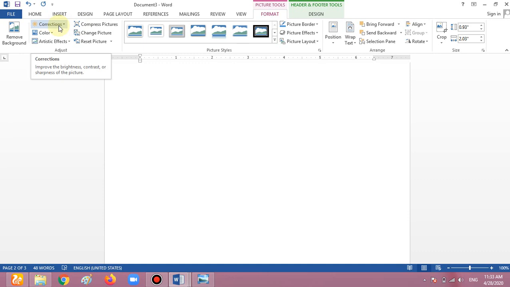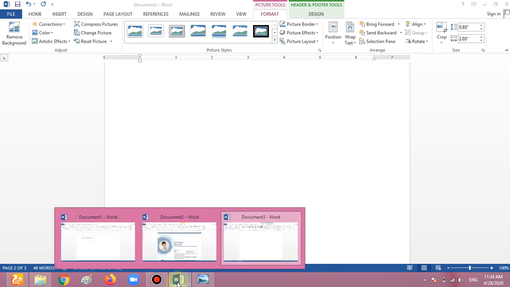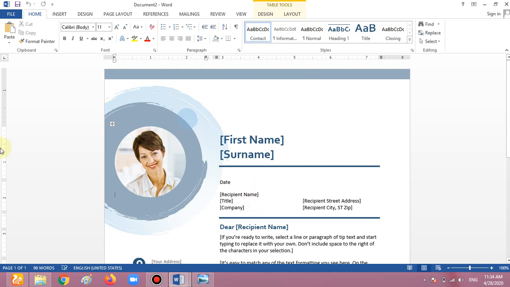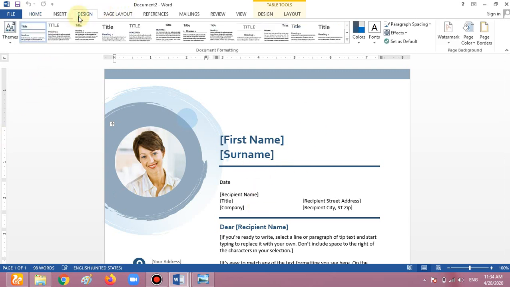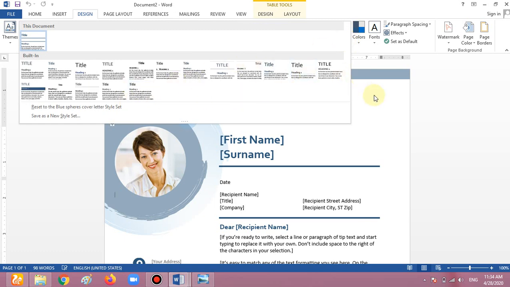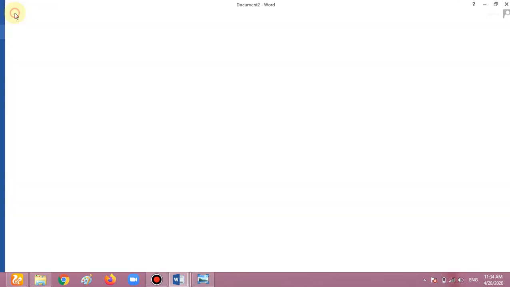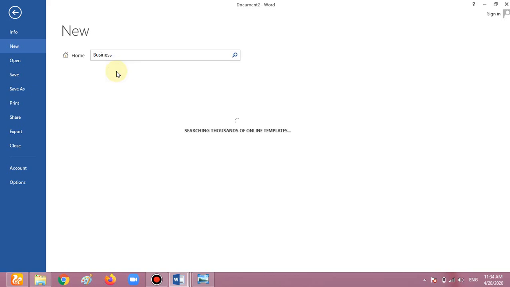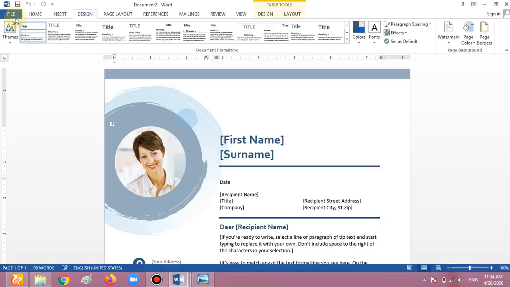Now we move to the next point, the templates. As we saw earlier in this same chapter, we can also choose the templates from here, the Design tab. There are also so many templates given there, but we are using the File group, New option. There are so many templates there. You can choose any one of them. There are also many from business. You can easily download any one of them.